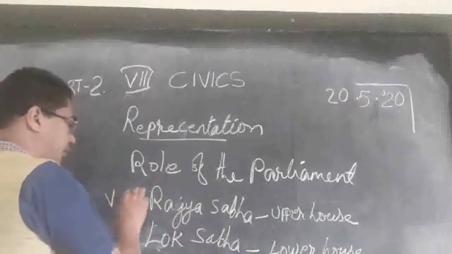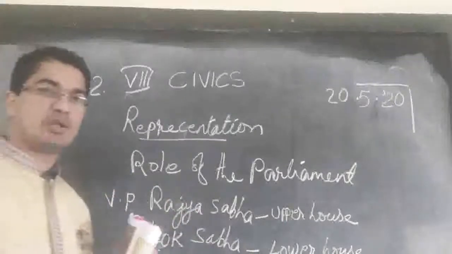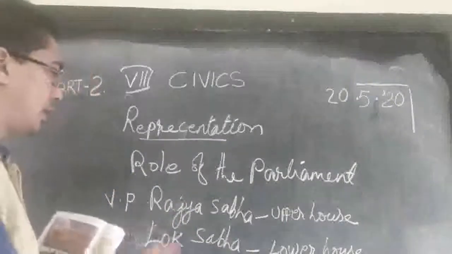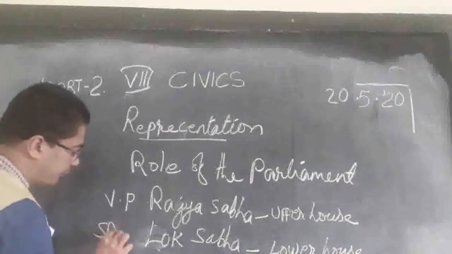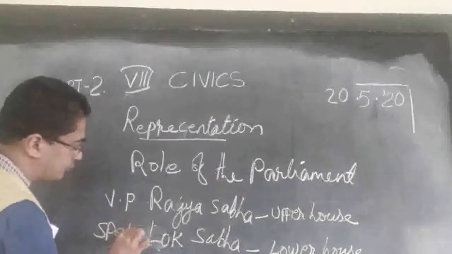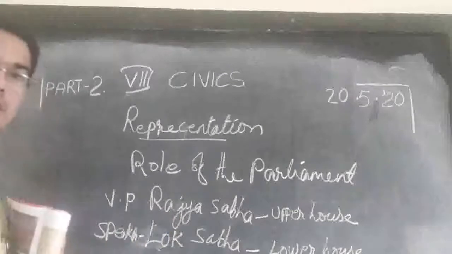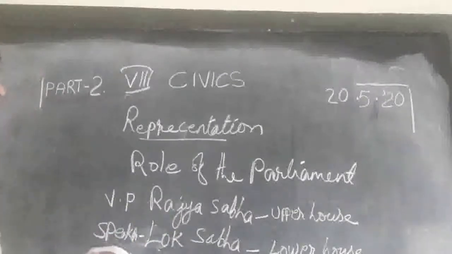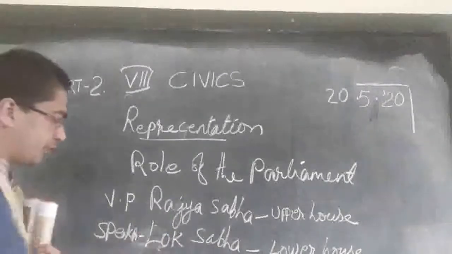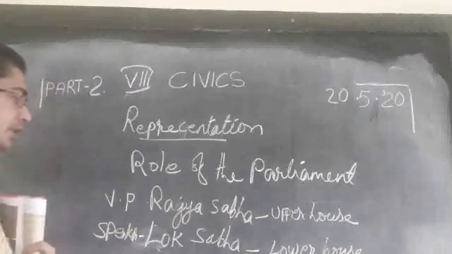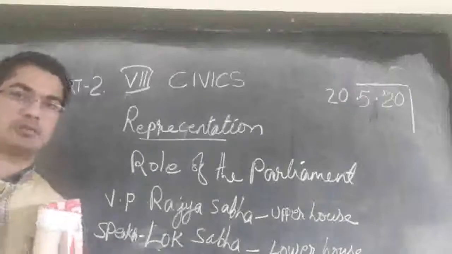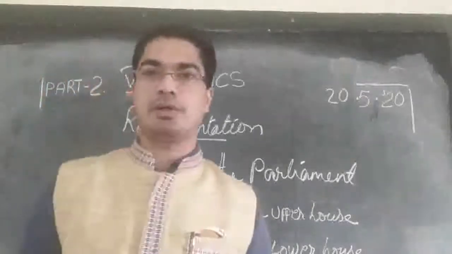So the Vice President will be the leader of the Rajya Sabha, and the Speaker will be the leader of the Lok Sabha. The Prime Minister and the ministers will all attend the meetings of the Lok Sabha. The discussion goes on there.